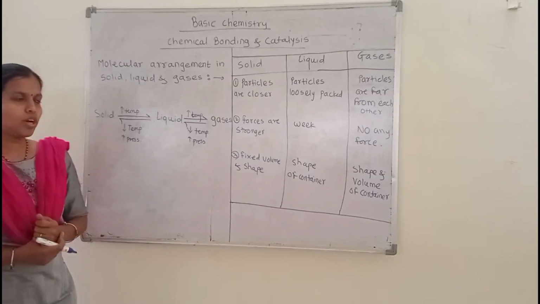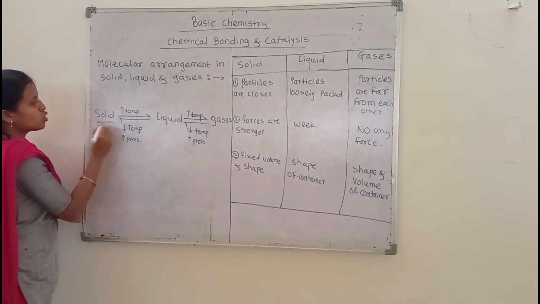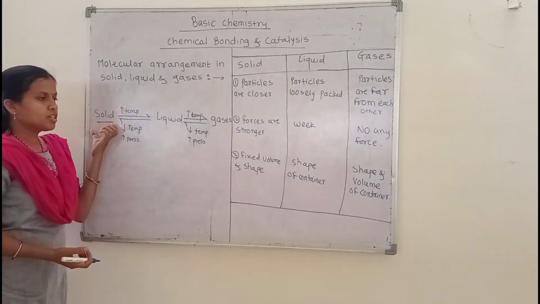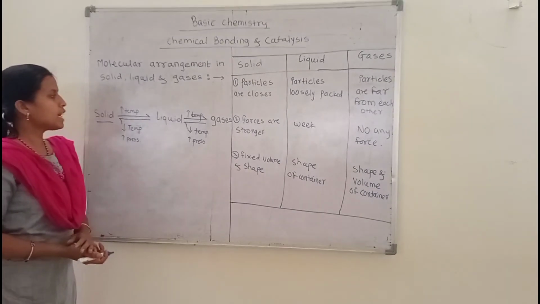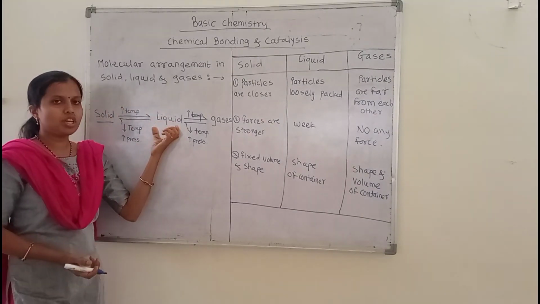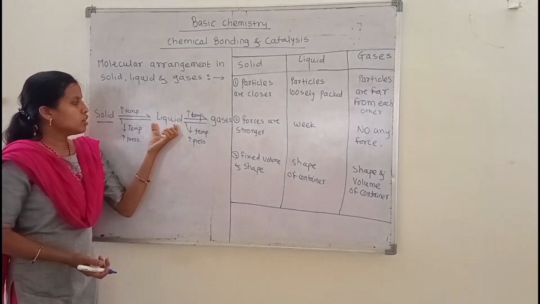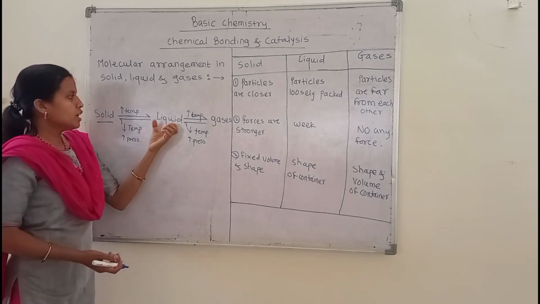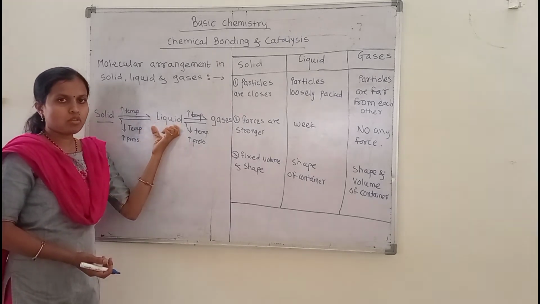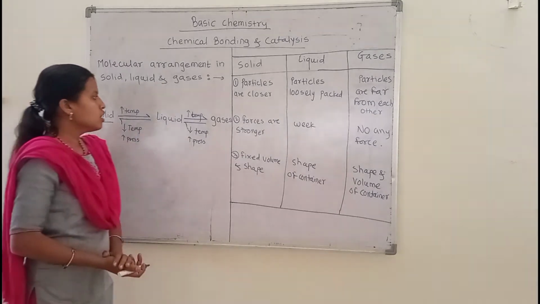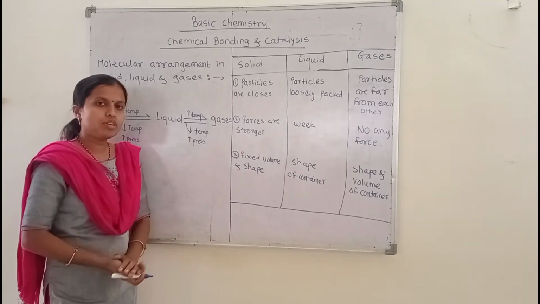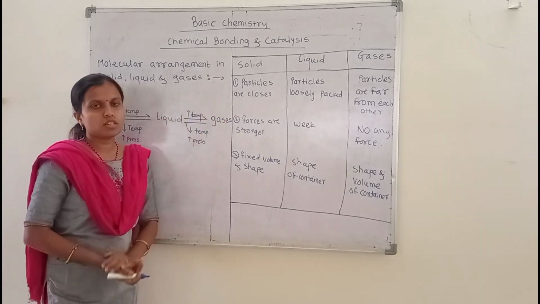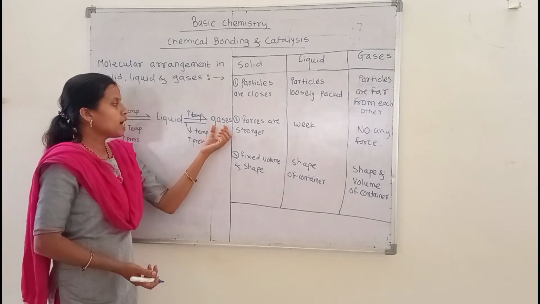Okay, so at low temperature conditions the substances are in solid state. When we increase the temperature of the solid up to its melting point, then this solid becomes converted into the liquid state, and the intermolecular force of attraction becomes weak. Increasing the temperature of the liquid up to its boiling point, the liquid gets converted into the gaseous state.